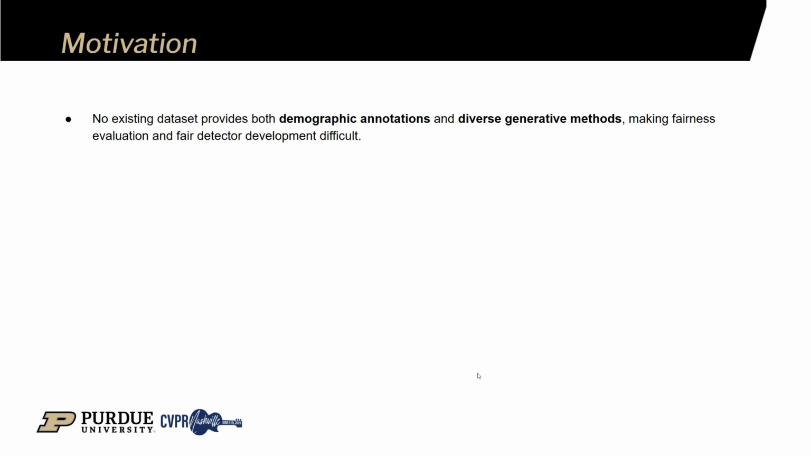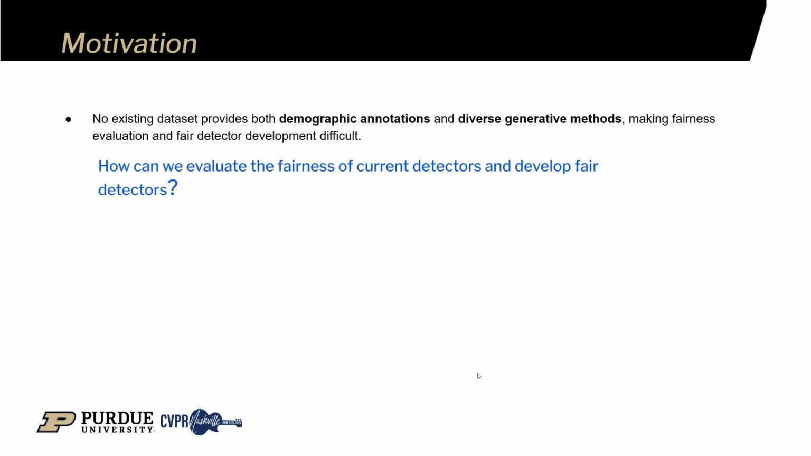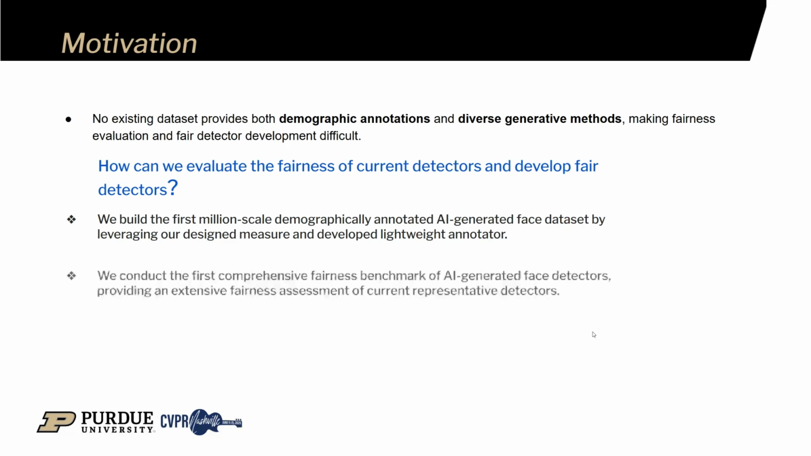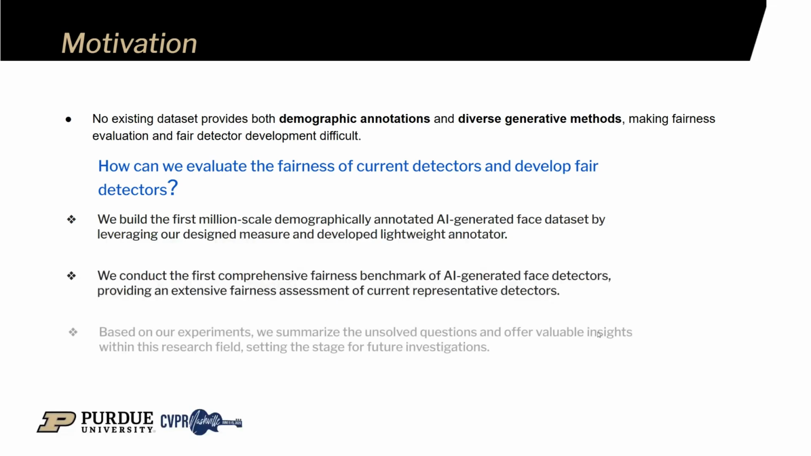Then how can we evaluate the fairness of current detectors and develop fair detectors? First, we built AI Face, the first million-scale dataset of AI-generated face images with demographic annotations, using our own fairness-aware annotator. Second, we created the first comprehensive fairness benchmark, evaluating how well 12 representative detectors perform across different demographic groups. And finally, based on these experiments, we identified several unsolved challenges and offered key insights that can help guide future research in building fairer and more robust face detectors.